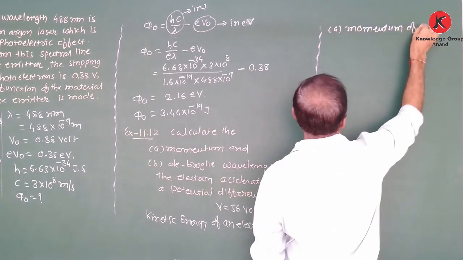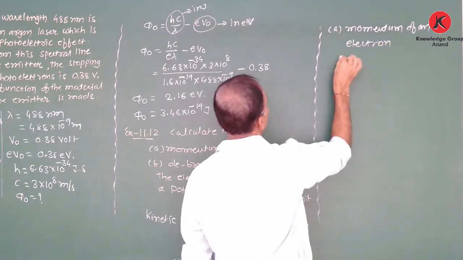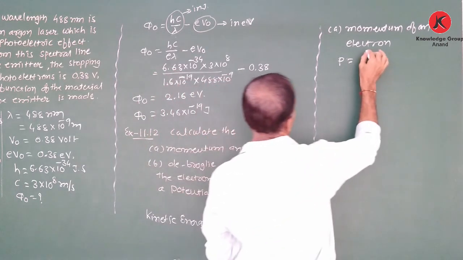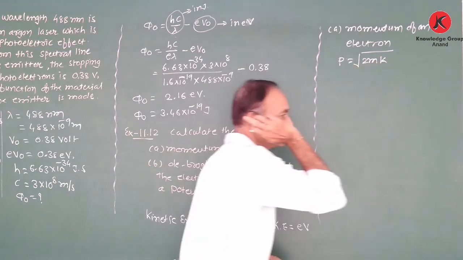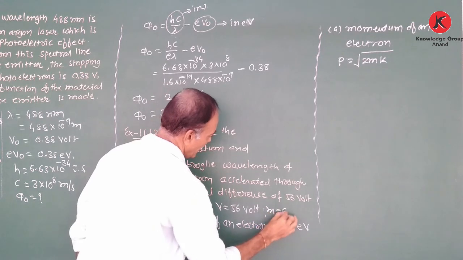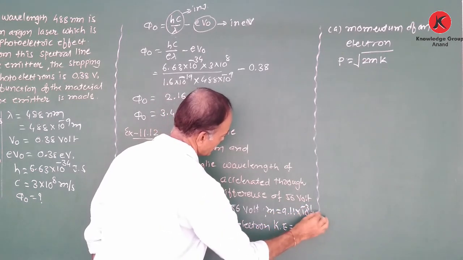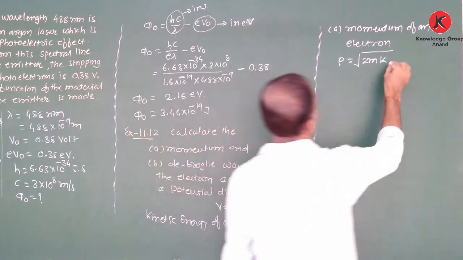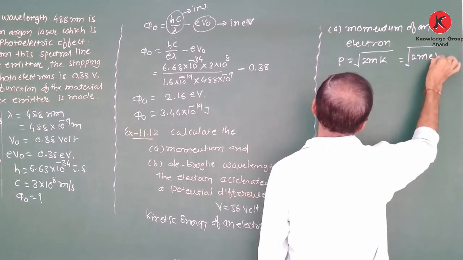Momentum of an electron in terms of kinetic energy, p is equal to under root of 2mK, under root of 2m. m is the mass of an electron, m is equal to 9.11 into 10 to the power minus 31 kg. Kinetic energy is eV. Therefore, we can write this equation in this form, 2meV.